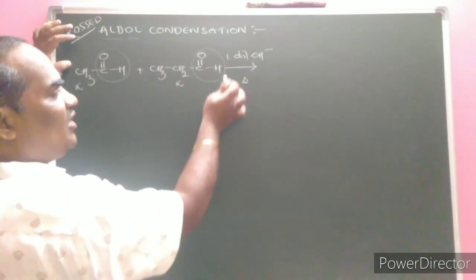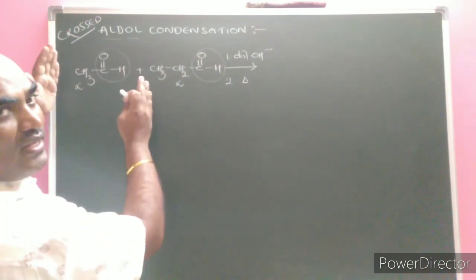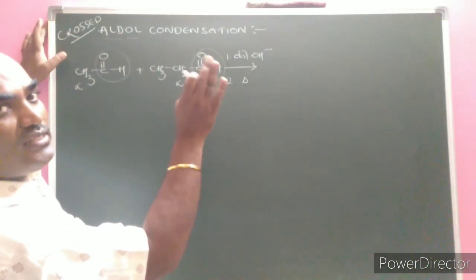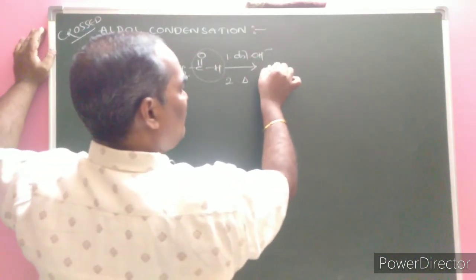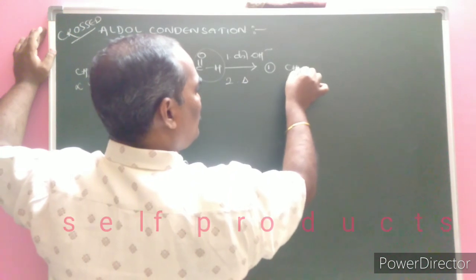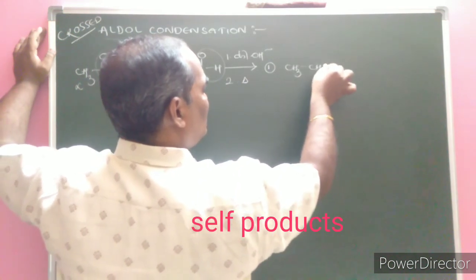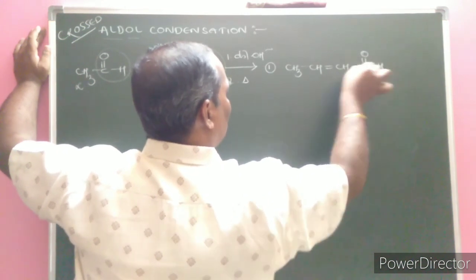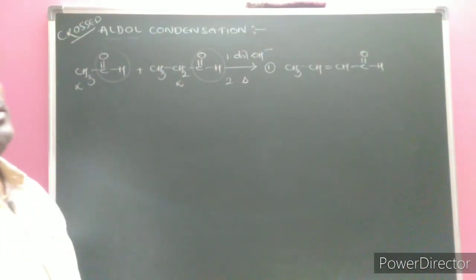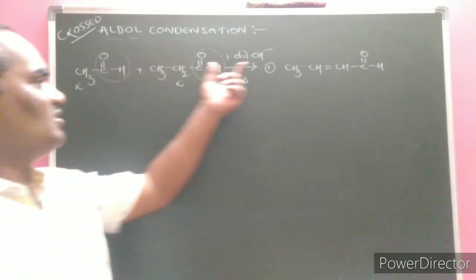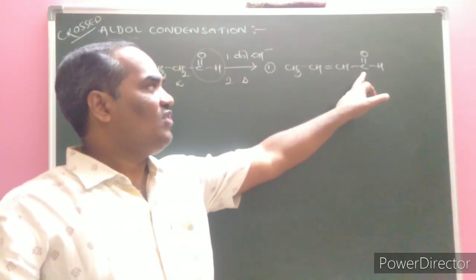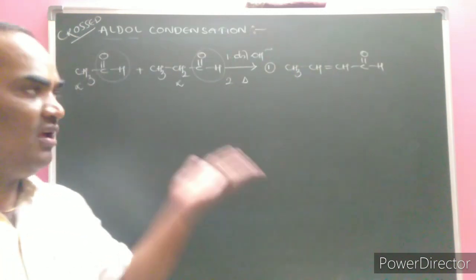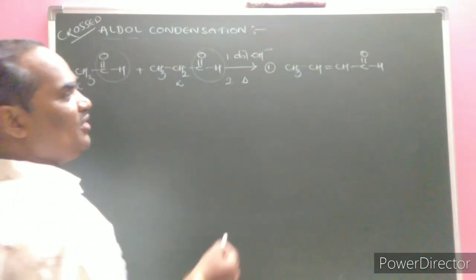While this reaction is happening, maybe acetaldehyde combines with another mole of acetaldehyde, which we call the self-condensation product. Under the self-condensation product, what would be the formed product? CH3, CH double bond CH, C double bond OH. Is it self or mixed? Self. 2 carbon atoms become 4 carbon atoms. The next carbon to the functional group is alpha, and unsaturation is present between alpha and beta, obviously what we call alpha, beta.